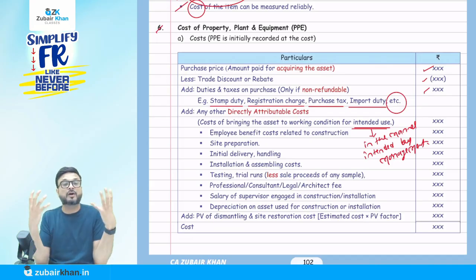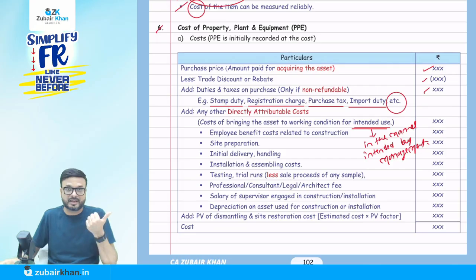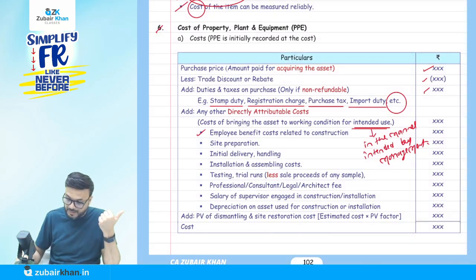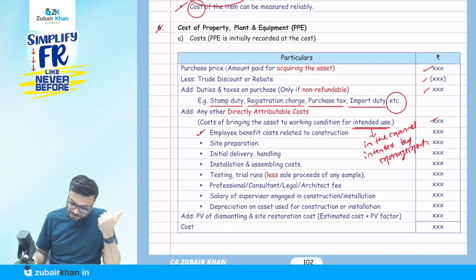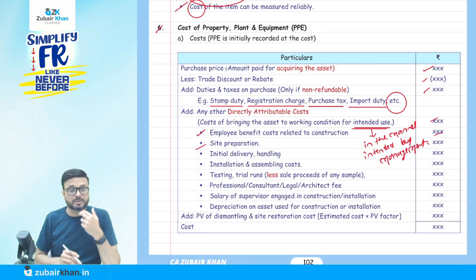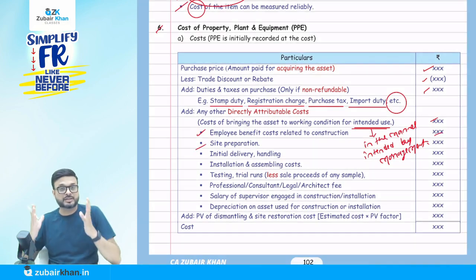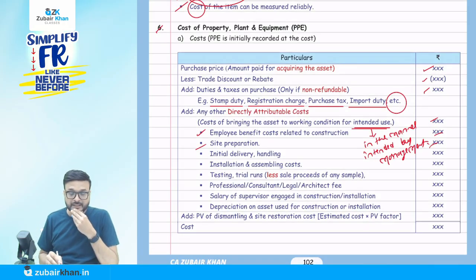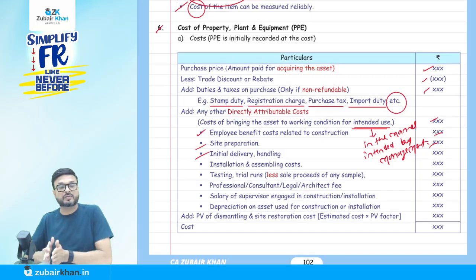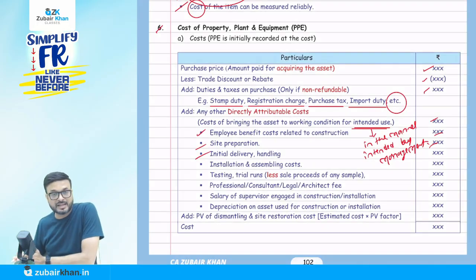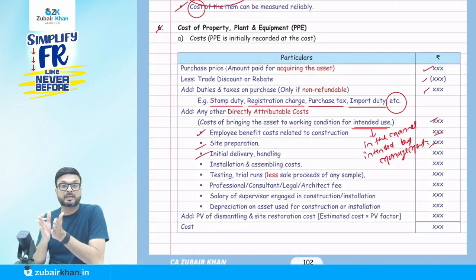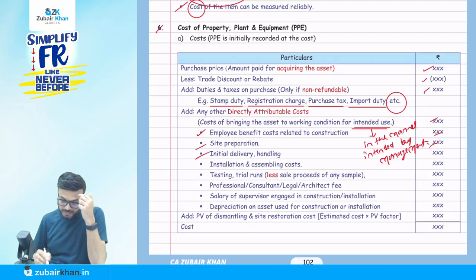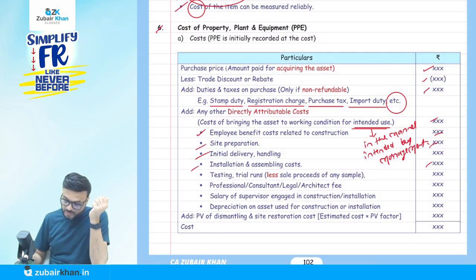We are doing the construction of an office building, so we are paying wages. That is a part of the cost of the PPE. Now they say the site preparation. Before we do the installation or the construction of a building, we have to do the site preparation. Then the initial delivery and all these costs we were incurring before the asset is ready in the manner which is intended by the management. Now installation and assembling cost also.